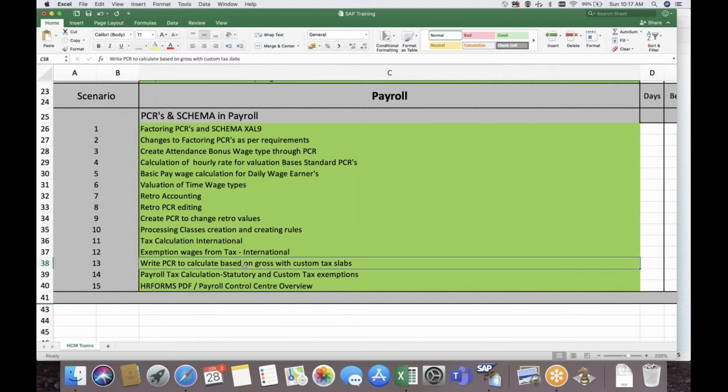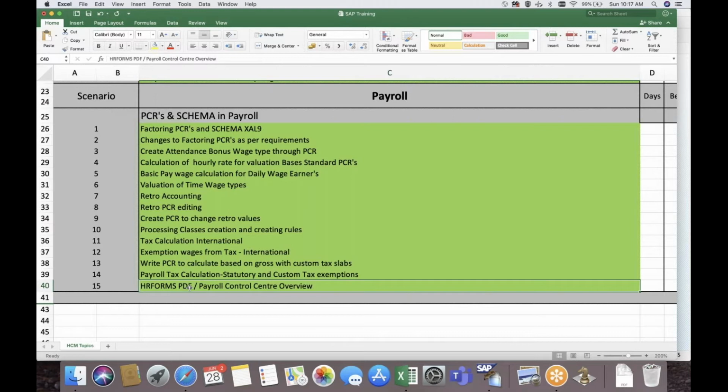Apart from that, I will explain the payslip. There is a transaction called HR forms. I think many people know that. Many times the payslip is left to ABAP guys, technical guys, but it is not really required. The basic payslip, especially the PDF form, we can design without taking any help from ABAP. Those things I will explain.